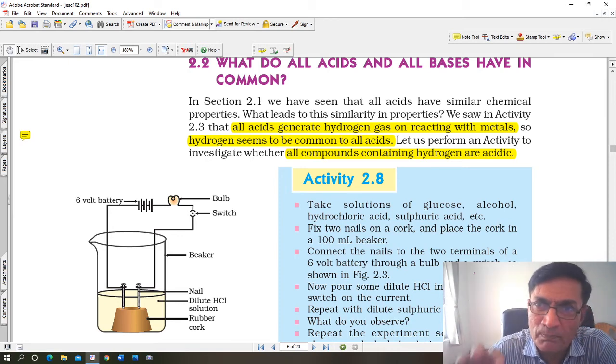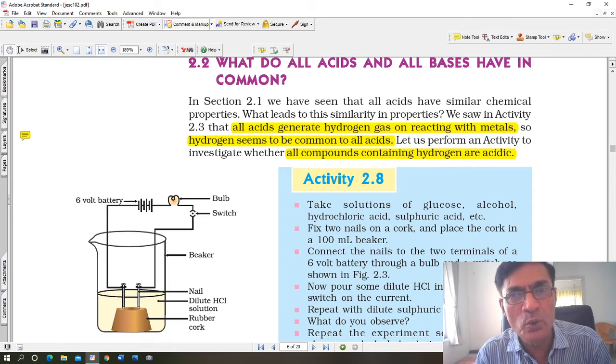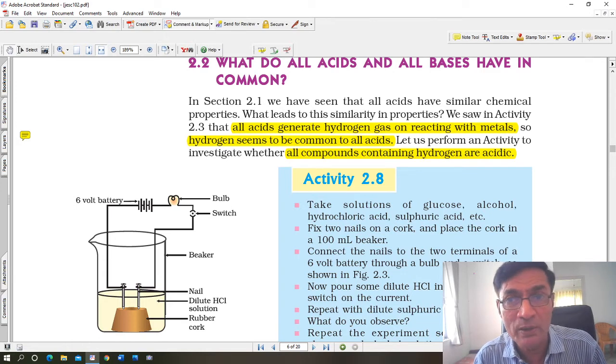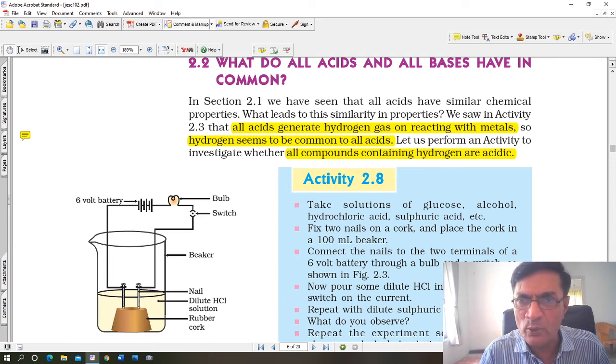Now, of course, this is not completely true. Although metals do react, certain metals are very reactive. Zinc is a very reactive metal. Sodium is also a very reactive metal. Sodium is a soft metal, but it is extremely reactive. Sodium, potassium, calcium, zinc, they are reactive. But gold and silver are also metals. Gold, silver, platinum are metals, but they have very low reactivity. So will they produce hydrogen gas? You can't use gold to produce hydrogen gas. Gold is too expensive, and gold does not react easily. It is a very unreactive metal. That is why it does not become dark, and that is why it is expensive also.